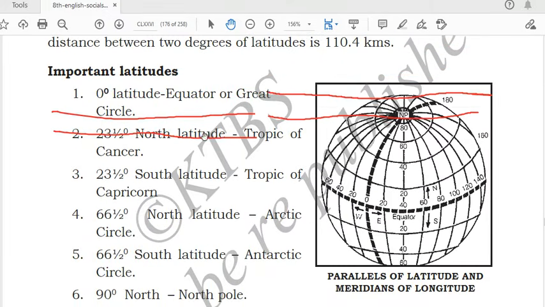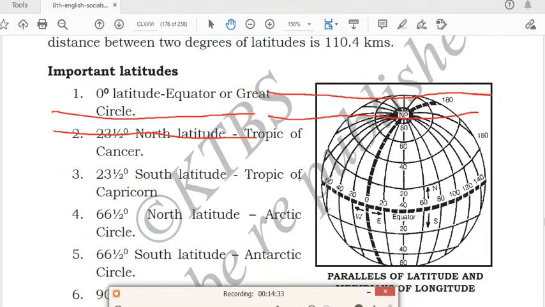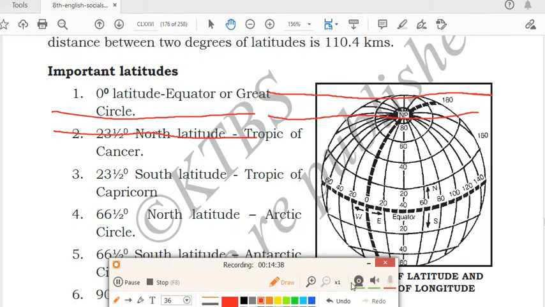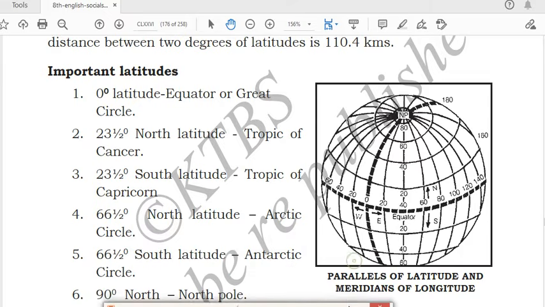Important latitudes: 0 degree latitude, the equator or great circle.